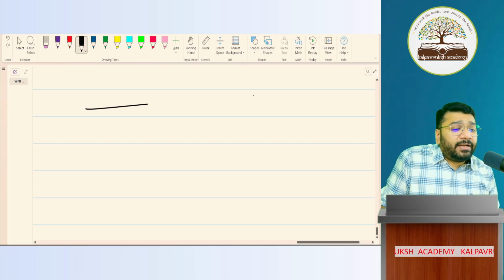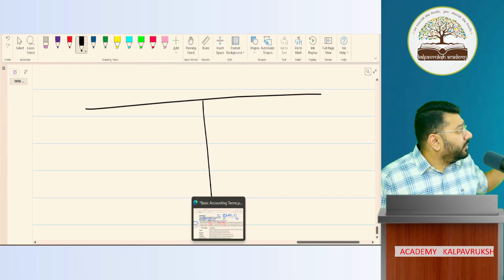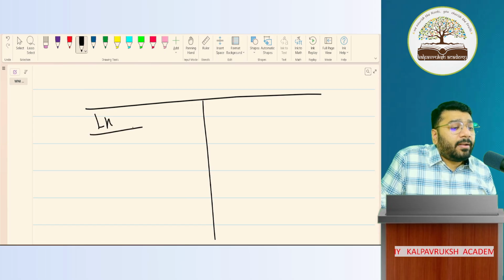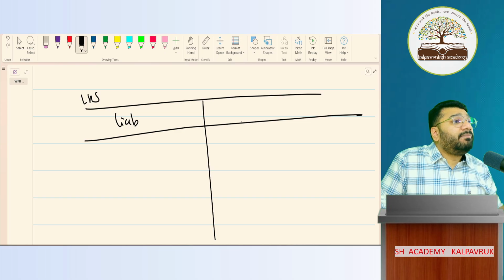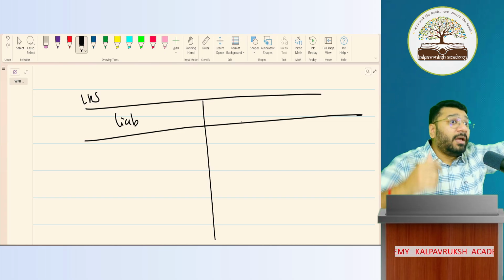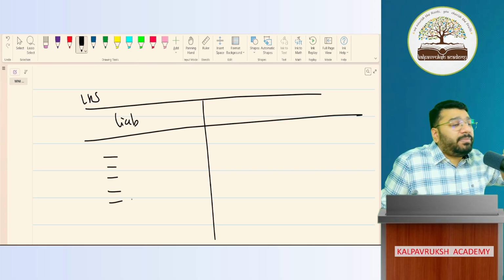So this balance sheet is T-shaped. On the left-hand side, this part is LHS, you'll record all the liabilities. Means what? The money which I have to pay to somebody in future. I'll make a list of all of them here along with the amount.